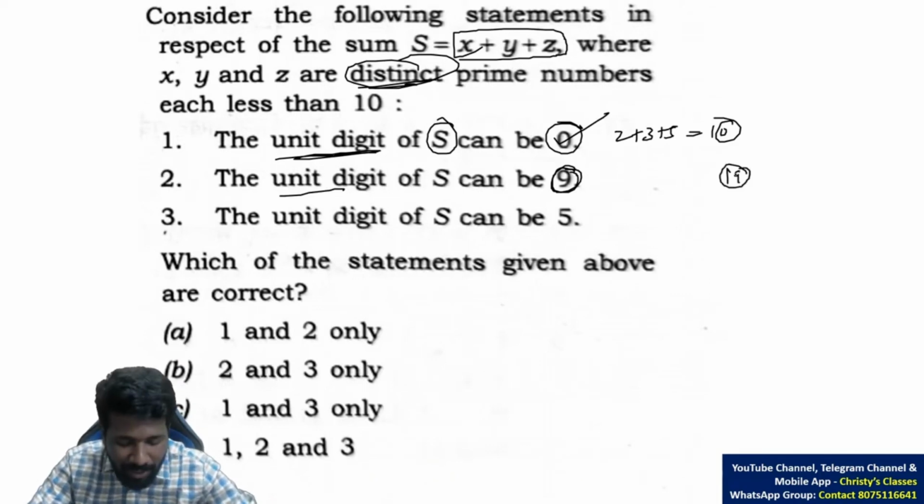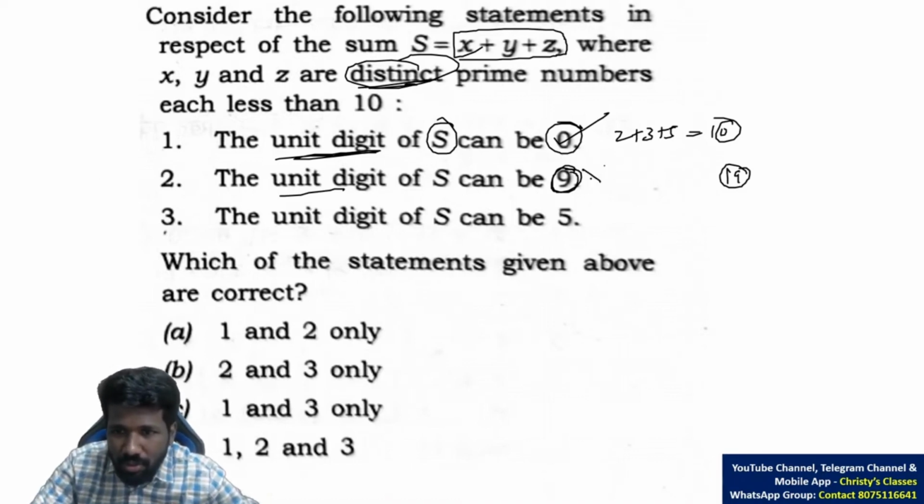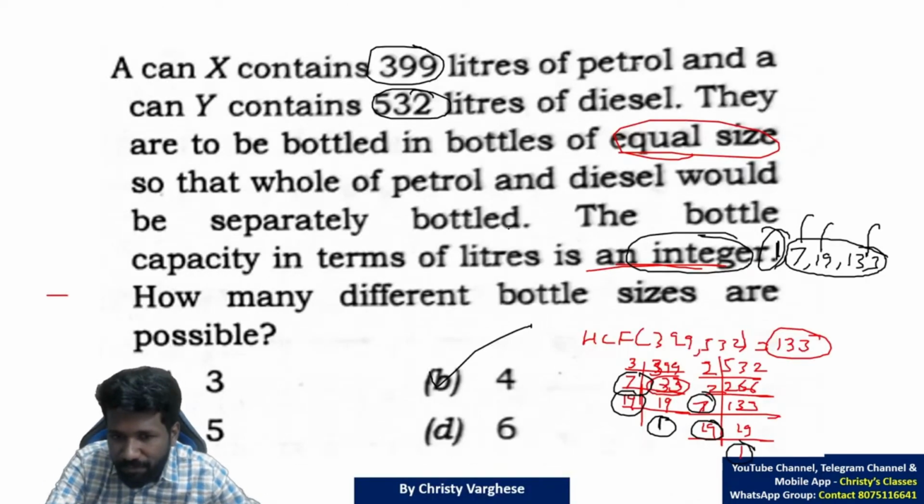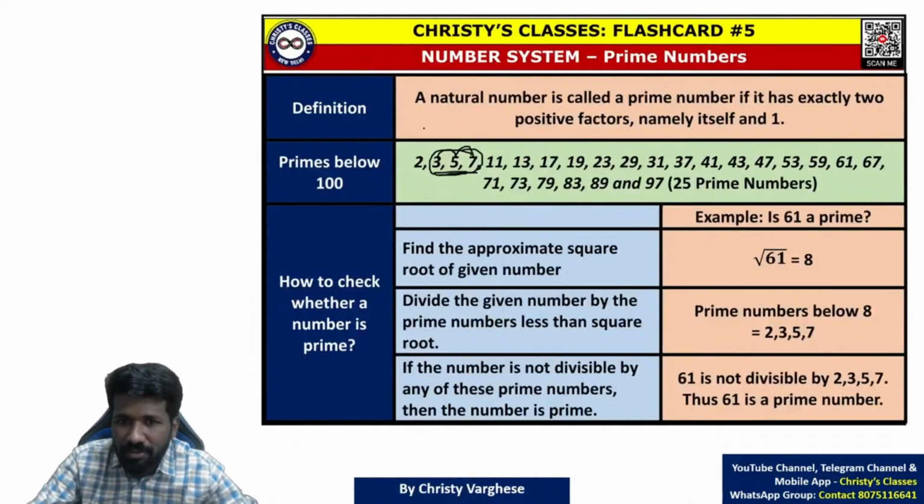19 is impossible means 29, 39 you don't have to worry at all. 3 number sum cannot be 29. So definitely unit digit of s can be 9 is a wrong statement. Statement 1 is correct, statement 2 is wrong. Unit digit of s can be 5. Let us see 5.